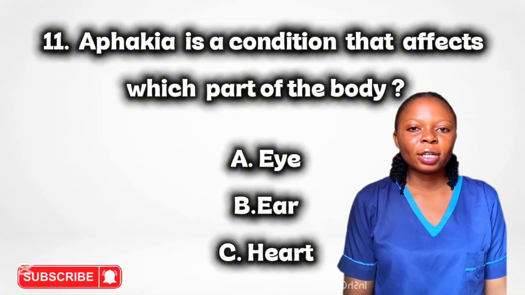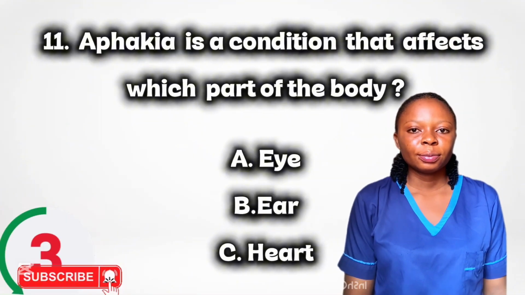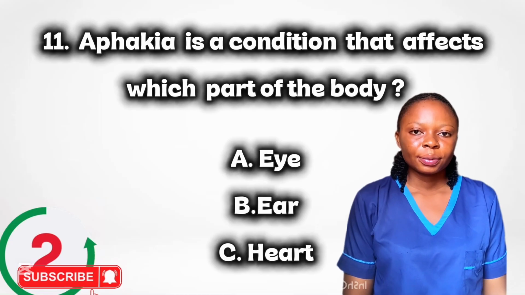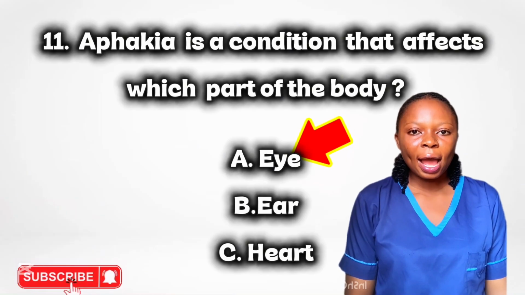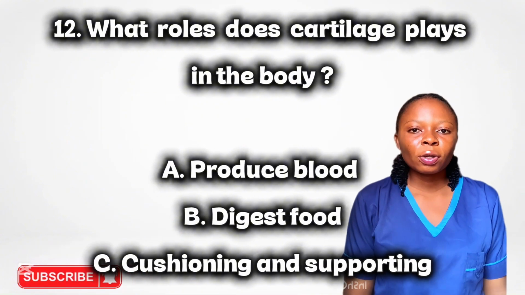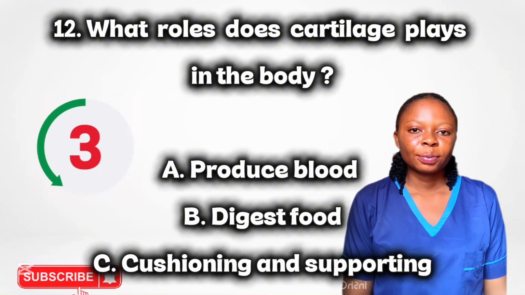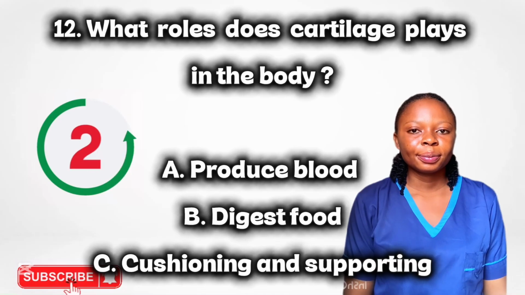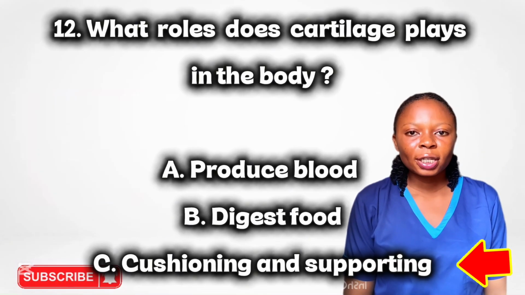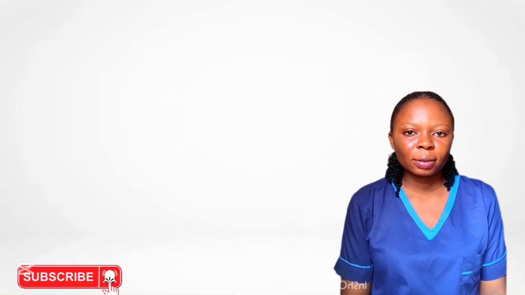Aphakia is a condition that affects which part of the body? Eyes, it is the absence of the eye lens. What role does cartilage play in the body? Cushioning and supporting. It reduces friction in the joint.